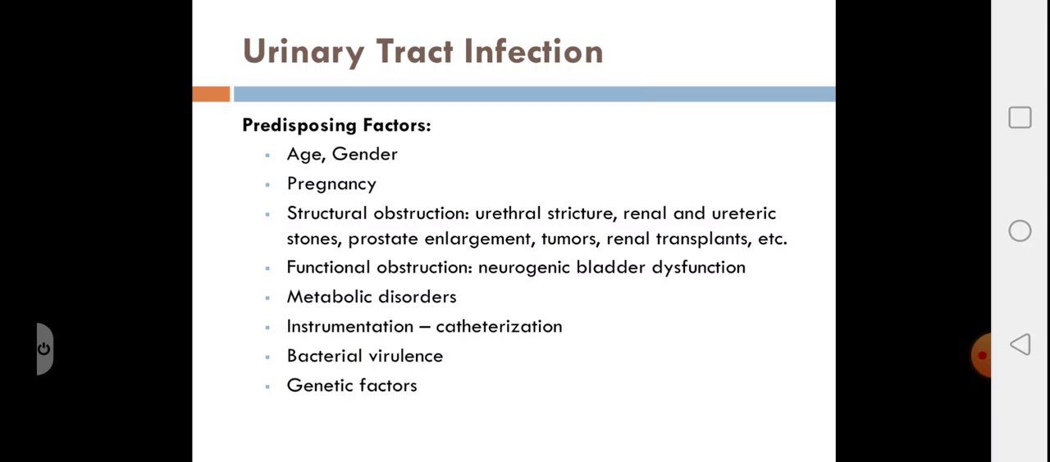The next, metabolic disorders like diabetes are an important risk factor. Instrumentation, that is Foley's catheterization, is an important source of infection. Bacterial virulence: presence of fimbriae and adhesins, which aid in attachment to the uroepithelium, are seen in a variety of bacteria like E. coli having P fimbriae. Then genetic factors: there is familial predisposition, which runs in families where there are receptors on the uroepithelium which aid in attachment of the bacteria.